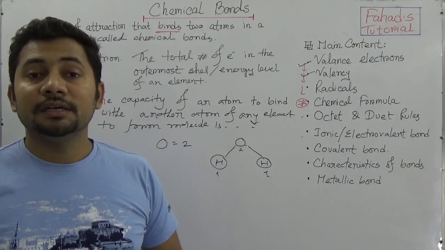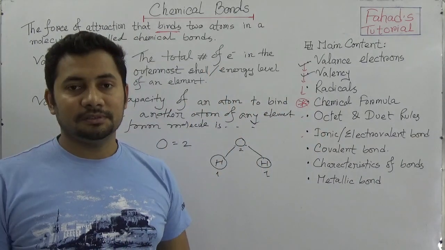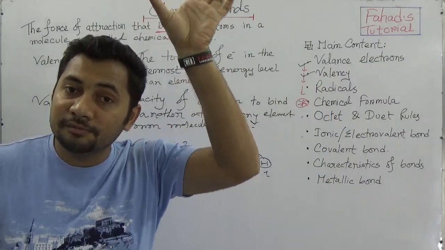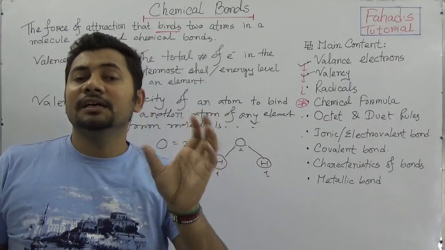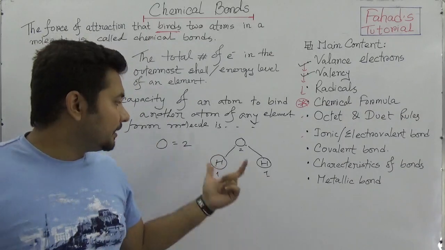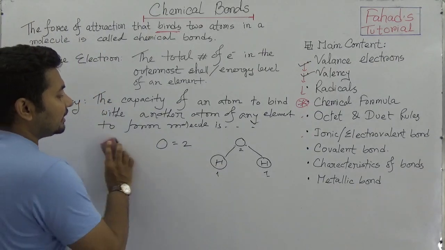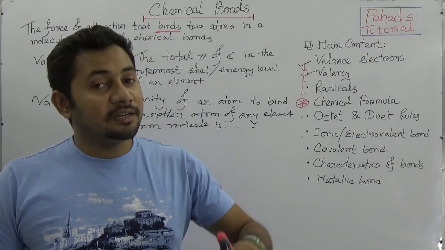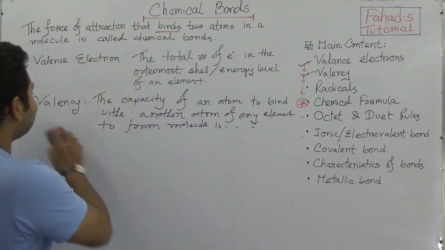So when we know the valency, we can understand how a chemical formula is formed. I shall upload the chemical formulas in other videos with the explanation of all valencies of elements, so that you can understand how chemical formulas are formed. But here I'm just giving you the idea of valency, how valency is counted. And of course you know that usually valency is of 2 types, electrovalency and covalency. But in a bigger aspect we can say that valency can be of 4 types.